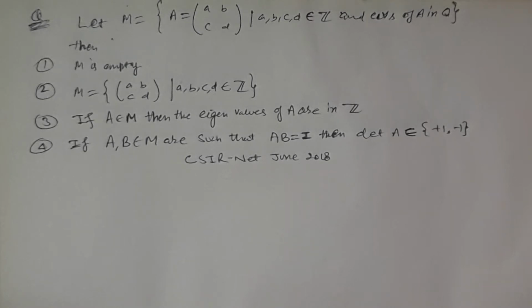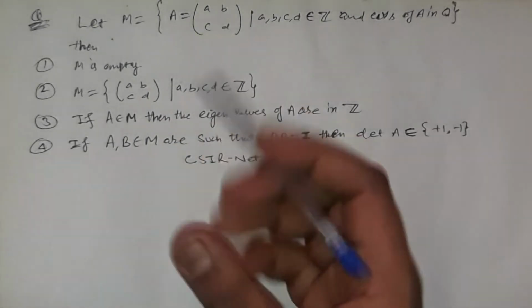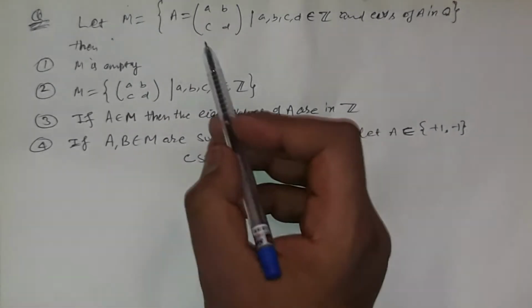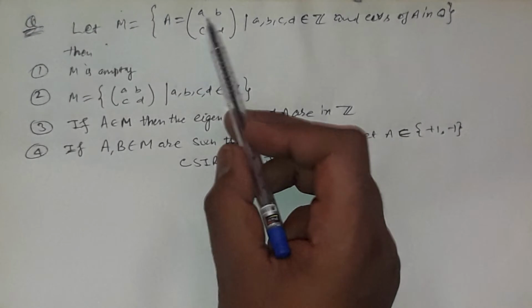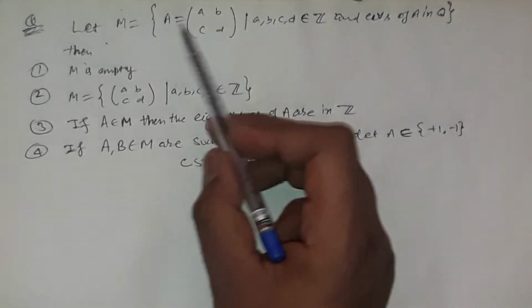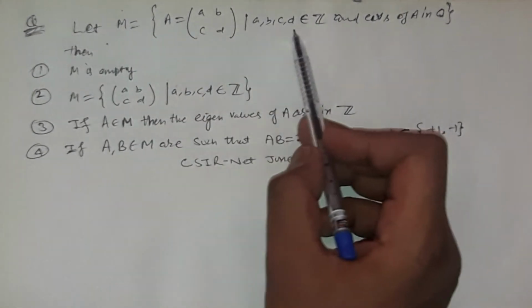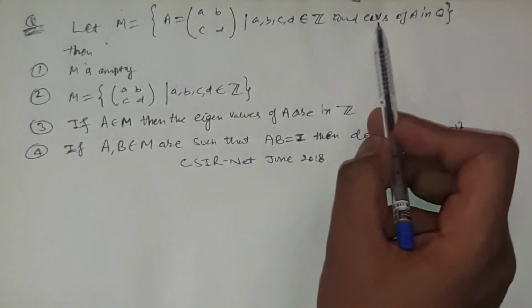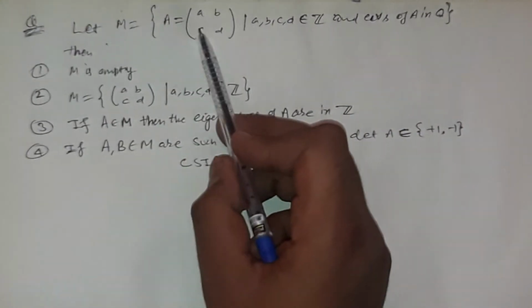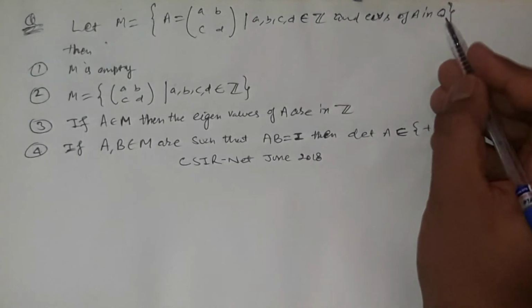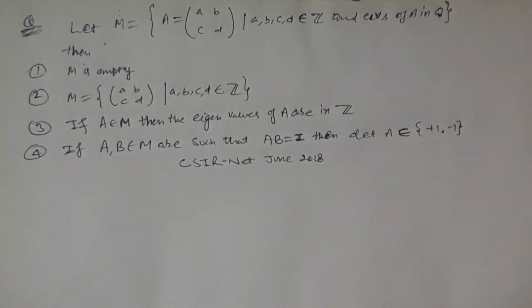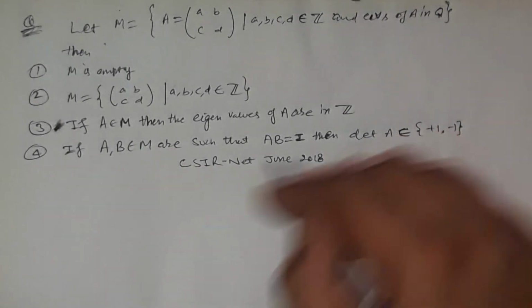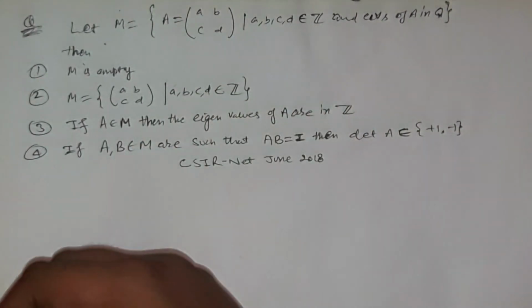Let M be the set of all matrices such that each entry of a matrix which is a member of M is an integer, and the eigenvalues of this matrix lie in the set of rational numbers, Q. Again, let me repeat.